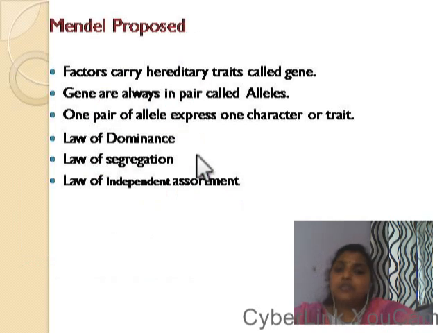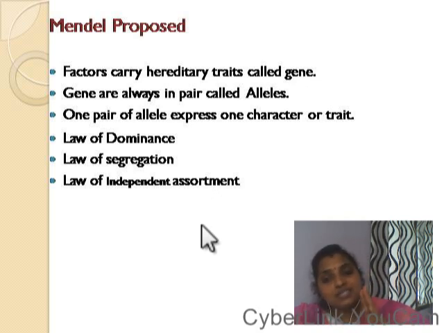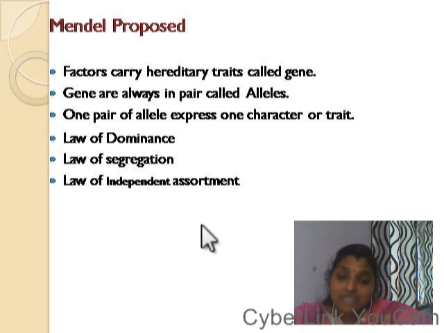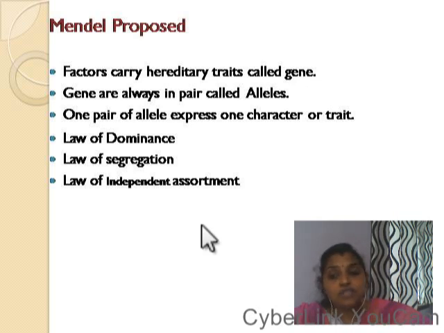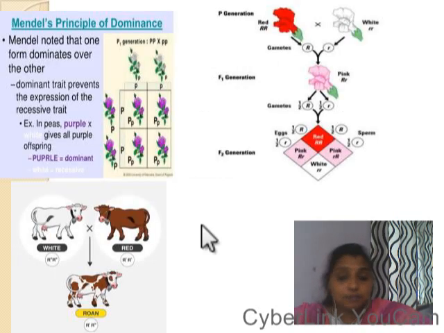After this series of experiments, Mendel proposed that a lot of characters or traits are there in the parents which go into the progeny, and now we call them genes. These genes are always found in pairs. Each pair of genes represents a single character, and the traits are expressed in the progeny. According to this, Mendel gave 3 laws: law of dominance, law of segregation, and law of independent assortment.